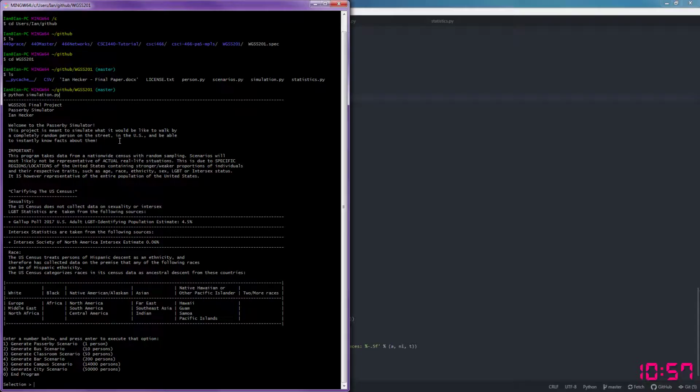And then it just reiterates the purpose. It is meant to simulate a person or a group of people that you may randomly encounter in the U.S. based on actual statistics. And then something important to note is that the U.S. Census and the Gallup poll cover all U.S. people. So different spots of the U.S. have different proportions of race, age, sex, and ethnicity. So if you were to encounter someone from this simulation, it would be any person